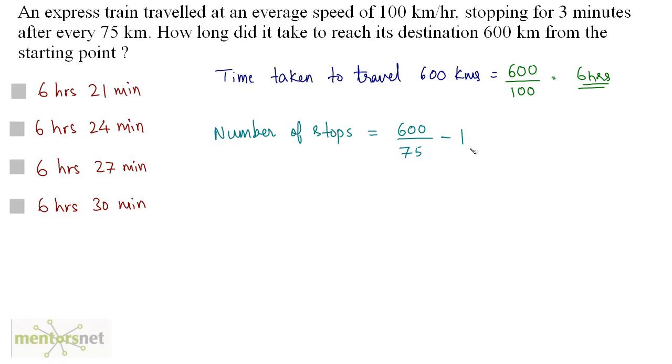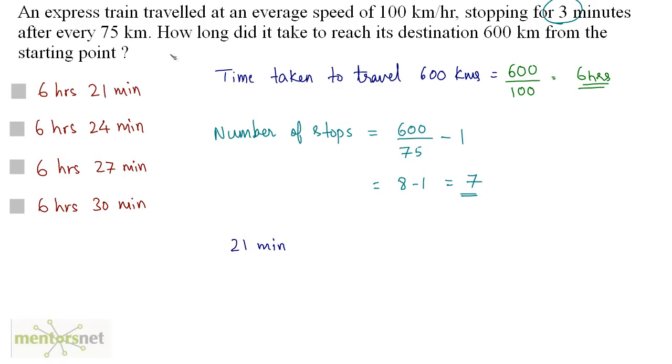Why minus 1? Because the last stop is not countable, right? We are not going to count the last stop. So 600 by 75 is equal to 8, minus 1, and that is equal to 7. So there are 7 stops in all. Now at each stop this train stops for 3 minutes. So the total time taken in stoppages is 3 times 7, that's 21 minutes.